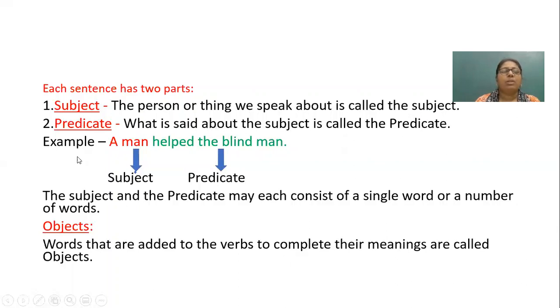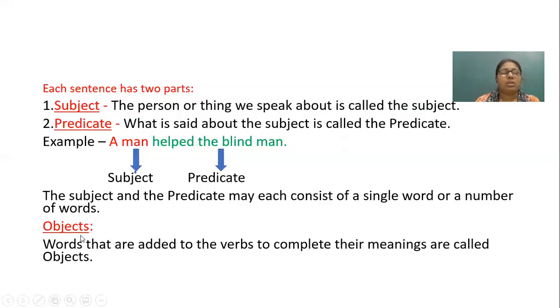For example, a man helped the blind man. A man is the subject because we are speaking about this person in the sentence. Helped the blind man, this is what we are saying about the man. So, helped the blind man is your predicate. The subject and the predicate may consist either of a single word or a number of words.